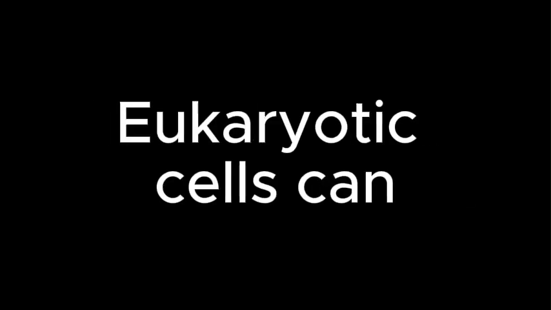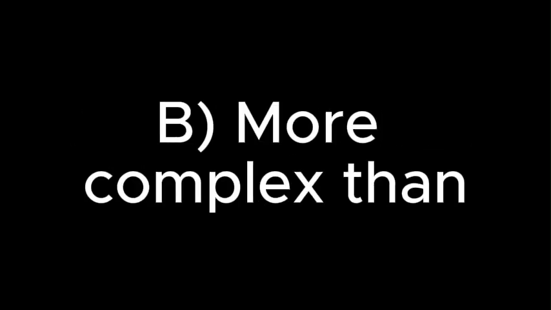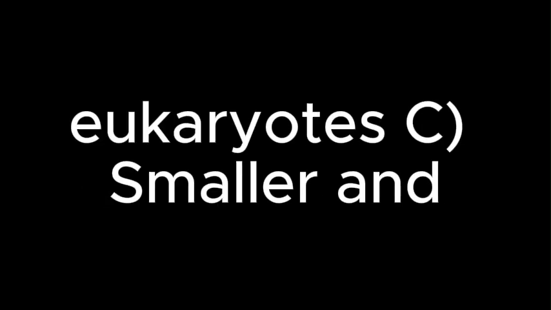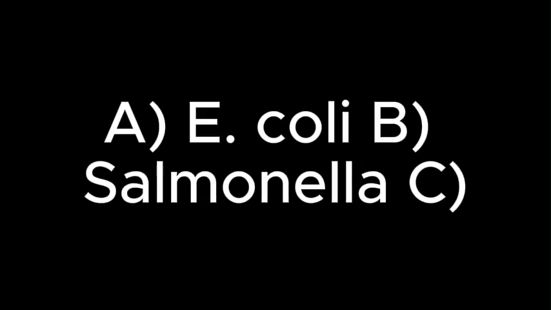17. Eukaryotic cells can be found in only animals, and plants, only bacteria, only fungi. 18. Prokaryotes are generally larger than eukaryotes, more complex than eukaryotes, smaller and simpler than eukaryotes, unicellular. 19. What is one characteristic that all prokaryotes share? A. Nucleus, membrane-bound organelles, lack of a nucleus, large size. 20. Which of these organisms is classified as a eukaryote? A. E. coli, salmonella, yeast, viruses.